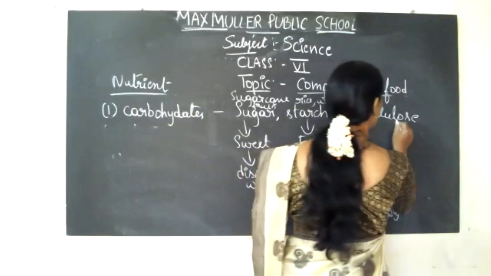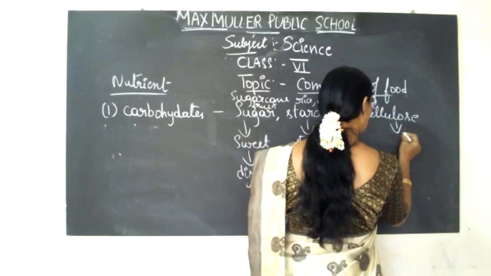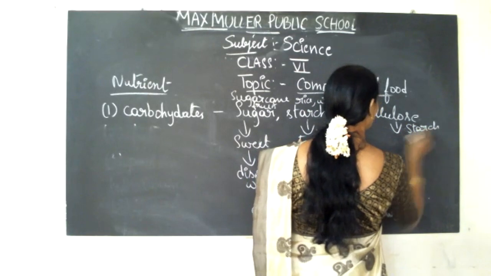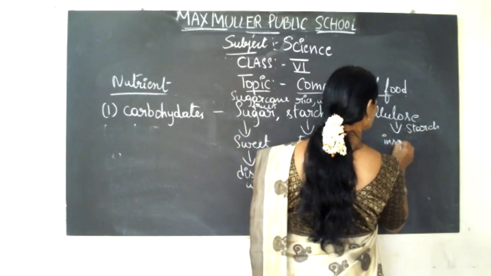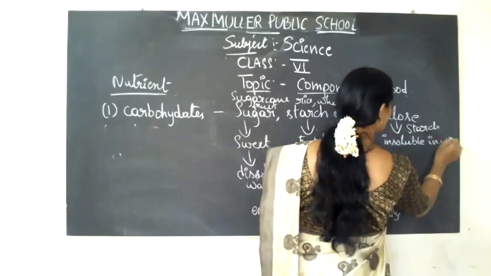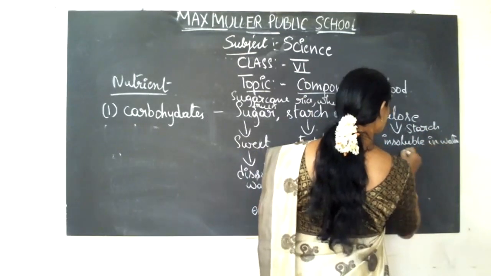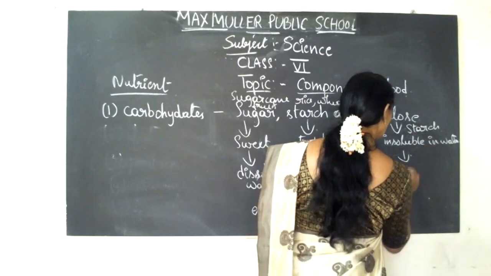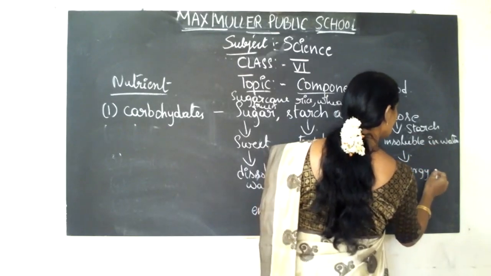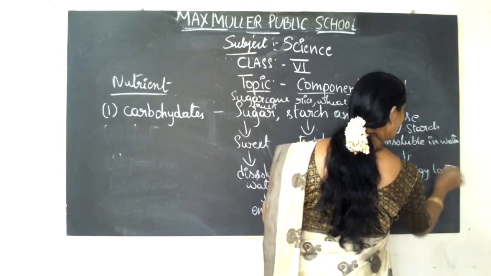When you come to cellulose, cellulose is also kind of like starch, but it is insoluble in water, and that's the reason it gives energy very slowly. Energy will be produced by this very late.